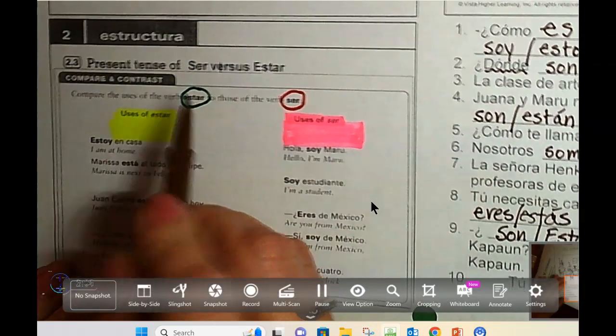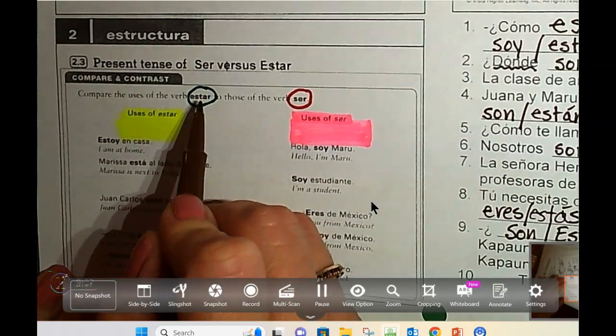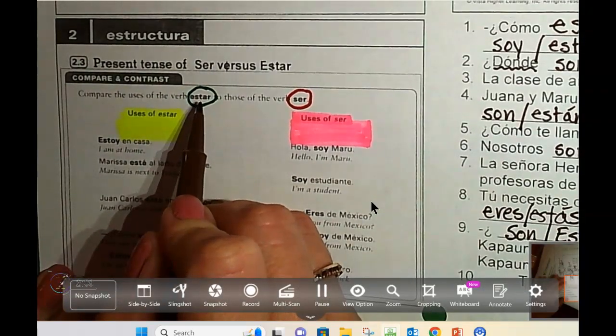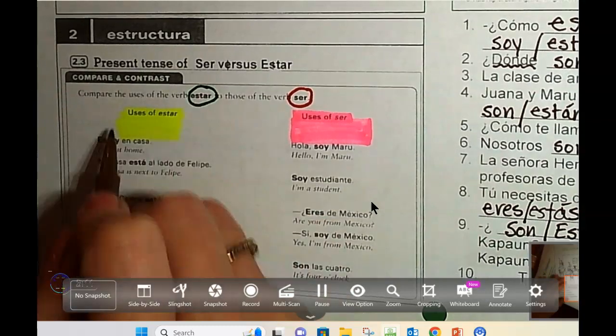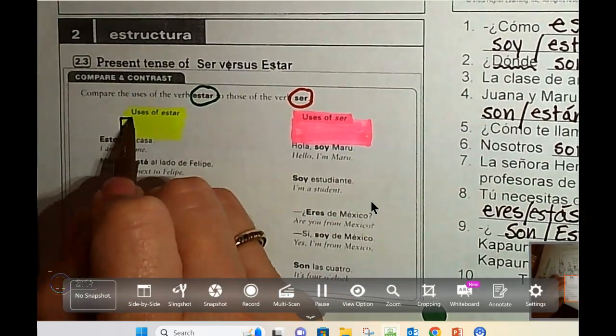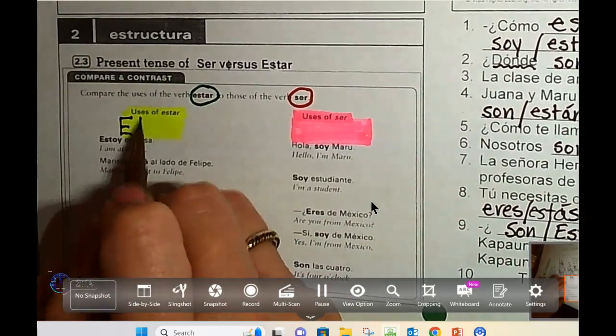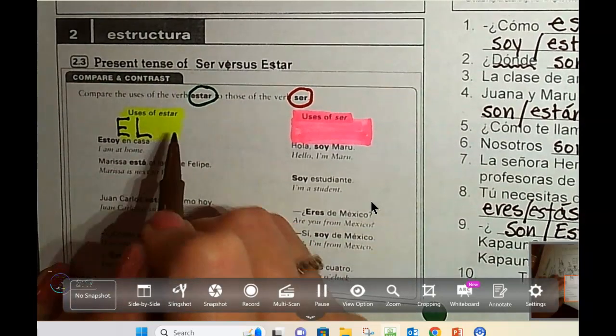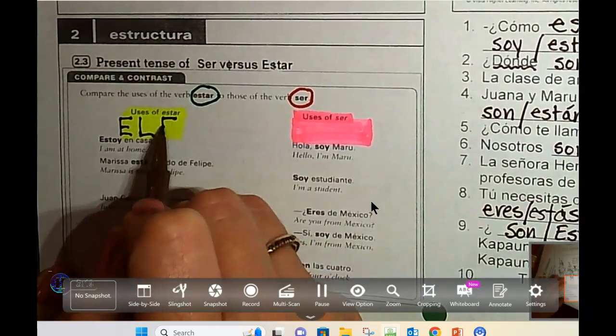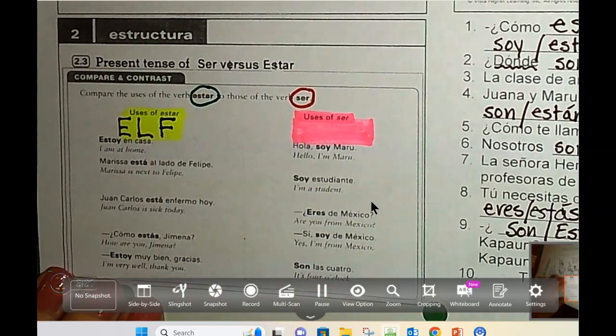When you want to use the verb estar, that is going to be because you have one of three situations. You're speaking about emotions, you're speaking about location, or you're speaking about feelings. We call that elf.